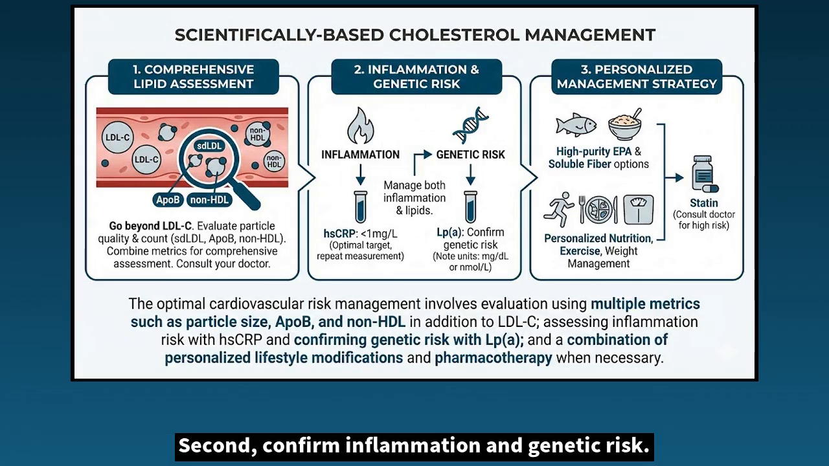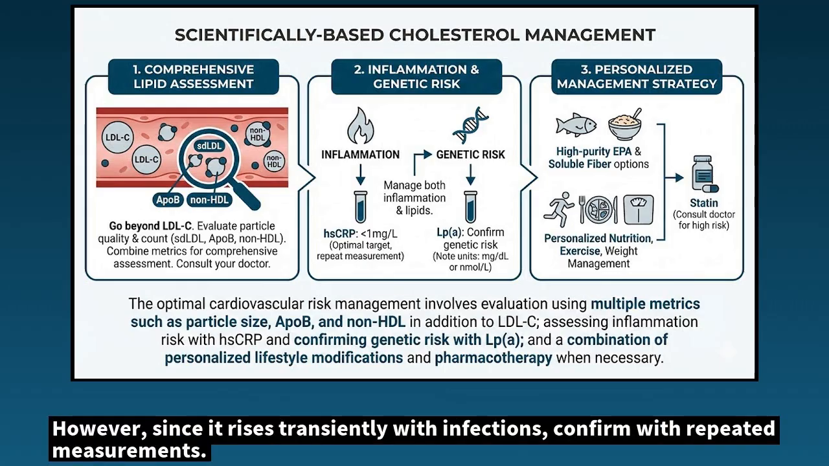Second, confirm inflammation and genetic risk. Measure hs-CRP, high-sensitivity CRP. Generally, below 1 mg per liter is considered a low guideline. However, since it rises transiently with infections, confirm with repeated measurements.